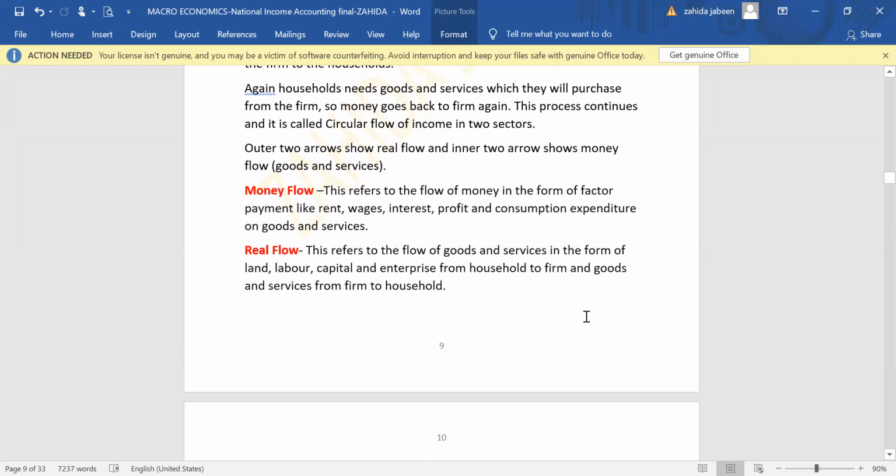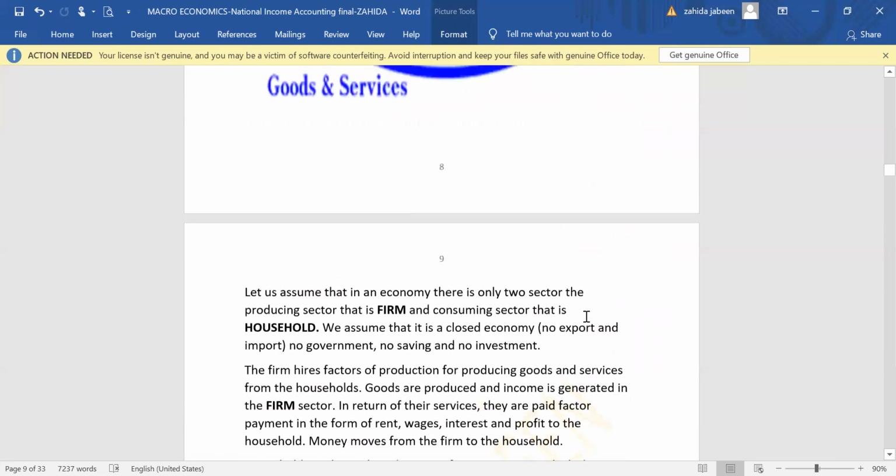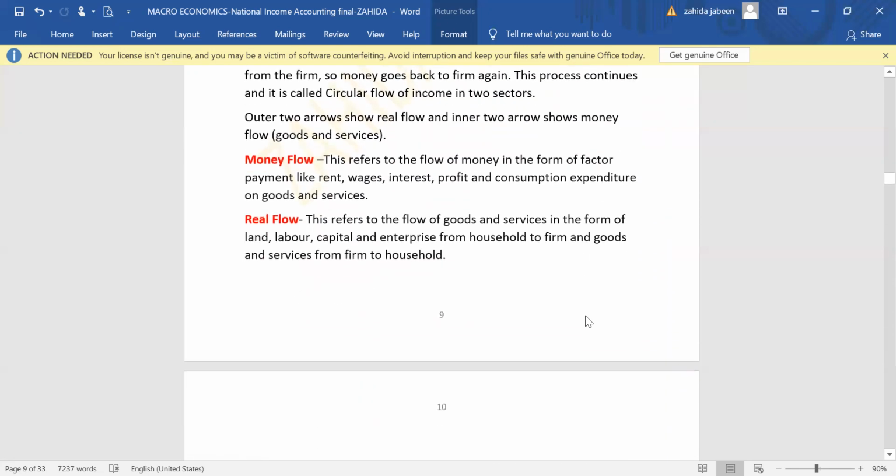money flow and real flow, two types of flow are taking place here. Money flow is movement of money, which refers to the flow of money in the form of factor payment like rent, wages, interest, profit, and consumption expenditure on goods and services. Movement of money is called money flow. And movement of goods and services from the household sector to the firm sector, or from the firm sector to the household sector, movement of goods and services is known as real flow.